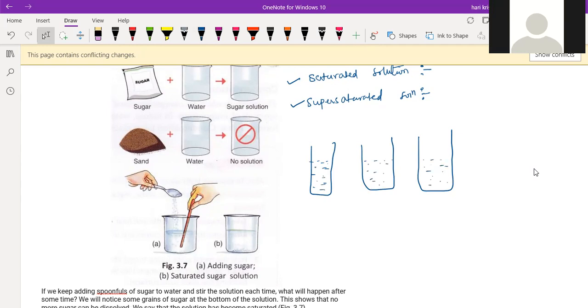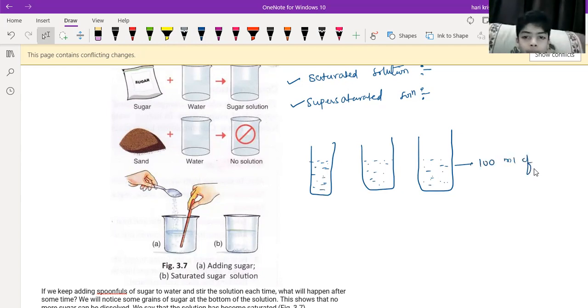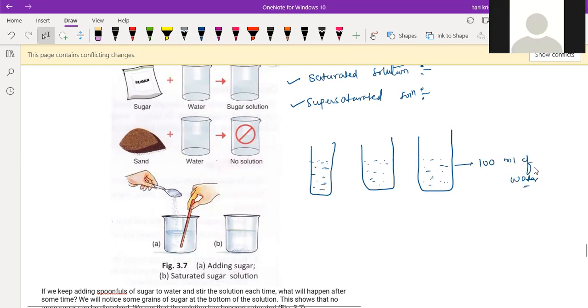What is the quantity of the water here? 100 ml. See, if you add exactly 36 grams of salt, it will dissolve completely in 100 ml of water.